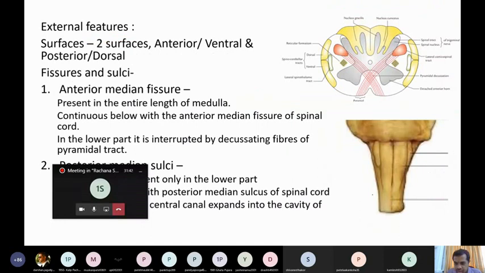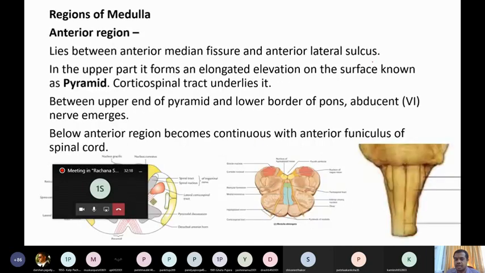If you cut the medulla oblongata here, this part appears like this, and you can see the structure is almost like that of the spinal cord, isn't it? It has anterior gray horn, posterior gray horn, and gray commissure, funiculus, anterior funiculus, lateral funiculus, posterior funiculus. Structure is almost same with the tracts and gray matter. Clear? And in the center there is a canal also. Clear? There is a canal in the center, whereas in the upper part it differs.